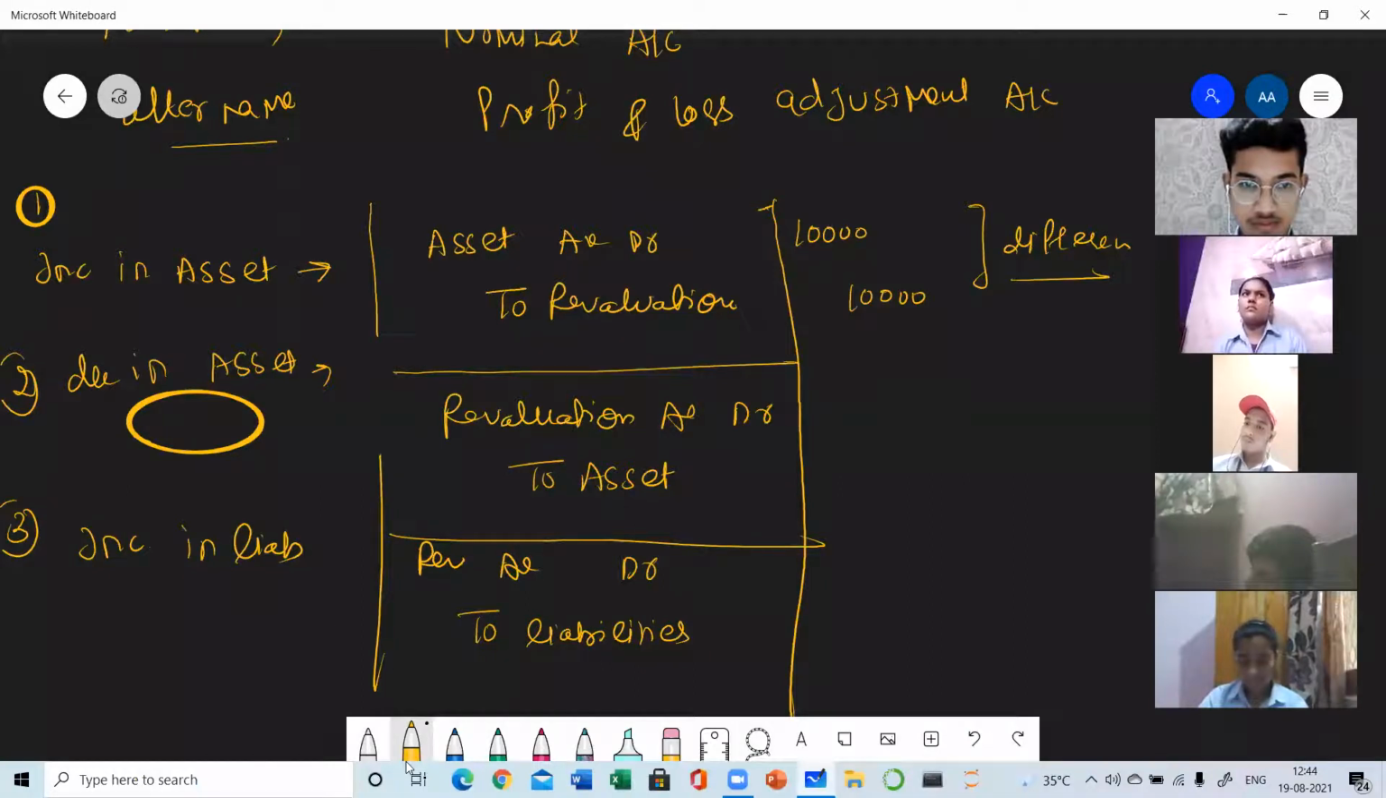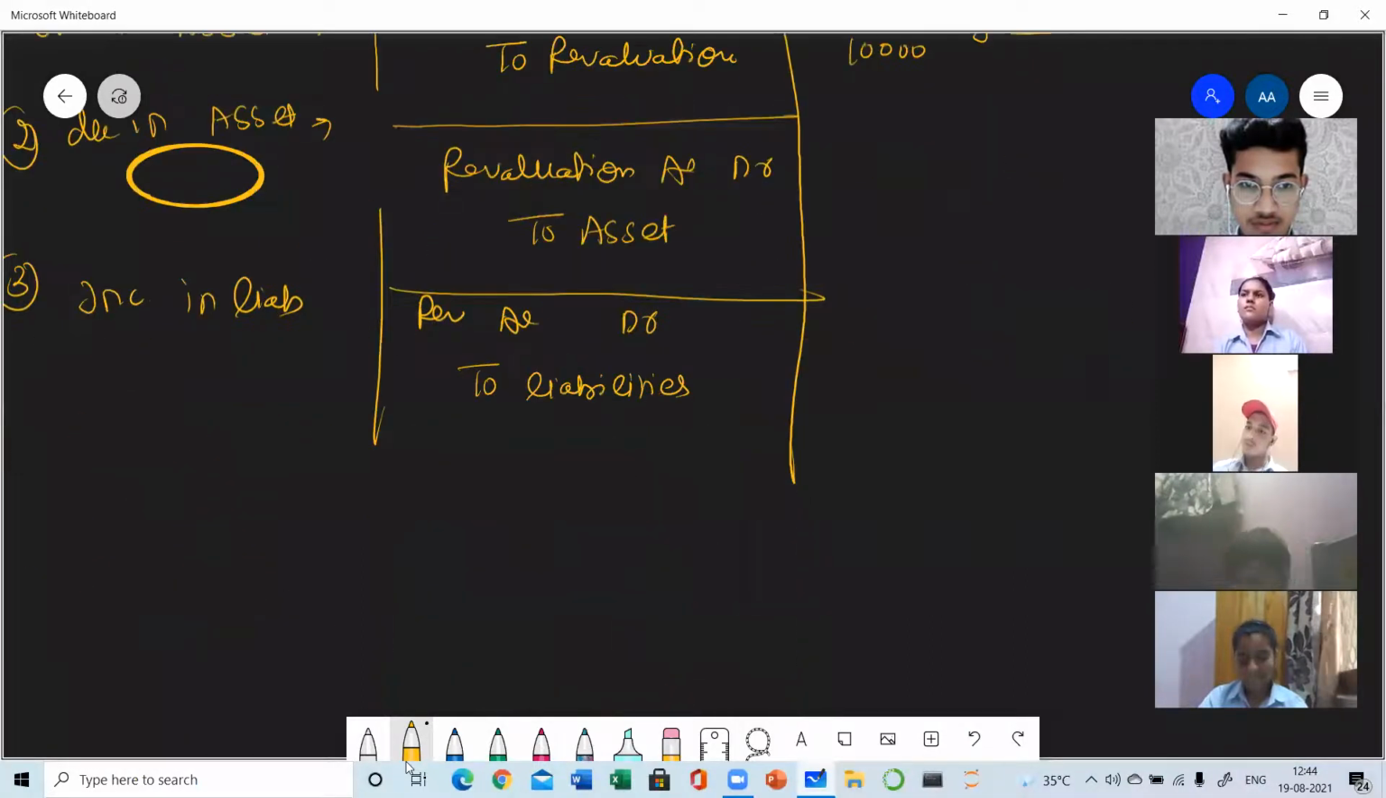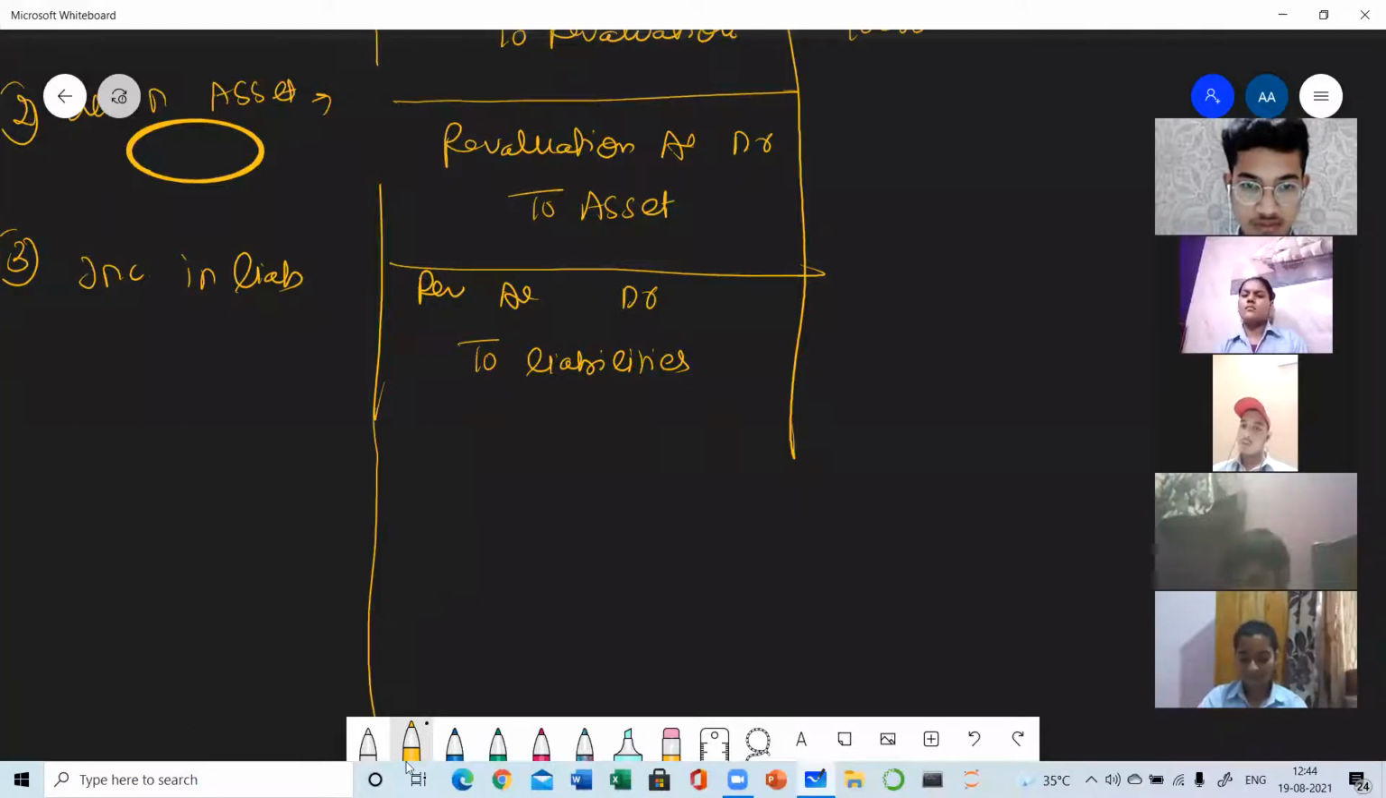This rule we have already studied in 11th class. So the same rules will always be followed, whether you are doing the accountancy of BCom or MCom, the rules will remain the same. So this entry will be passed. Fourth entry, decrease in liability.